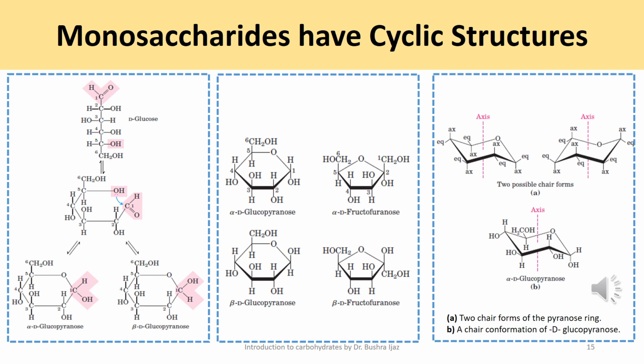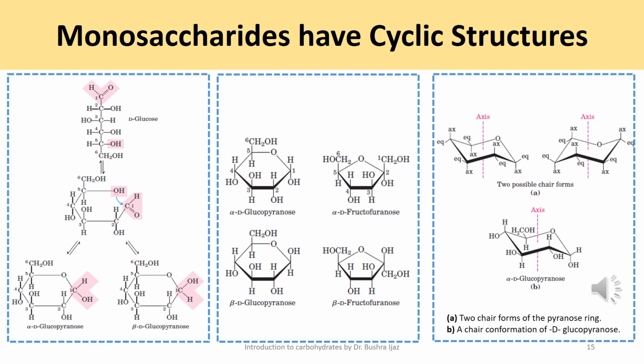Isomeric forms of monosaccharides that differ only in the configuration about the hemiacetal or ketal group are called anomers, like I told you. The hemiacetal or carbonyl carbon atom is therefore called the anomeric carbon. The alpha and beta anomers of D-glucose are interconvertible by the process, as I told you, of mutarotation. Thus, a solution of D-glucose will have the alpha and beta forms being interconverted into each other, and they will have identical optical properties, right? Ketohexoses are also present in anomeric forms and they are also interconvertible.